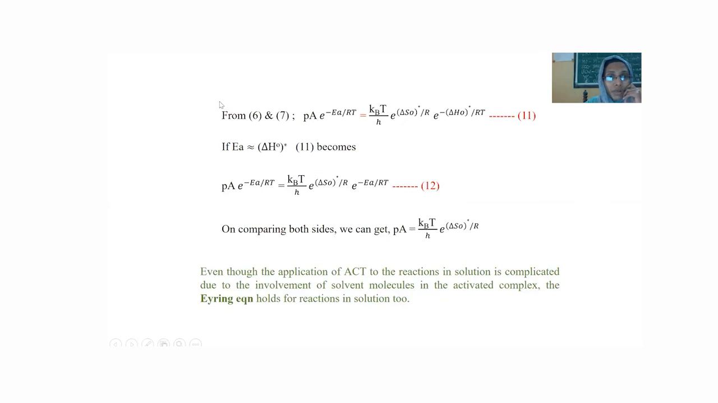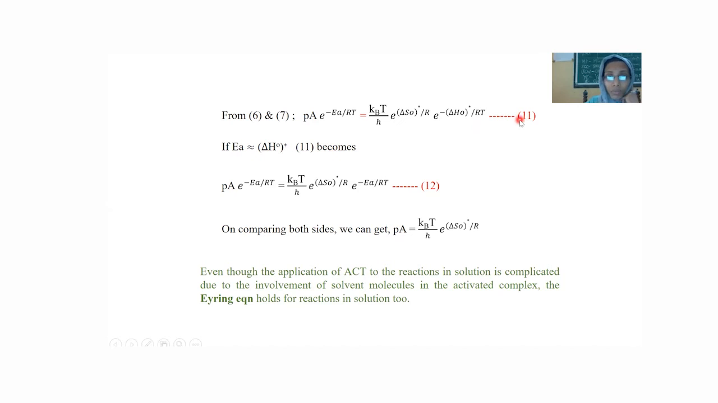That is, from equations 6 and 7, PA e raised to minus Ea by RT is equal to kBT by h e raised to delta S0 star divided by R into e raised to minus delta H0 star divided by RT. We know that Ea is equal to delta H0 star plus RT. Here, RT is very, very small compared to delta H0 star. So in that case, Ea is approximately equal to delta H0 star.